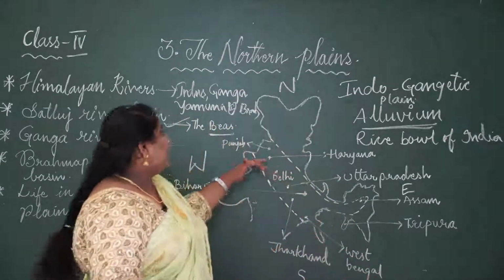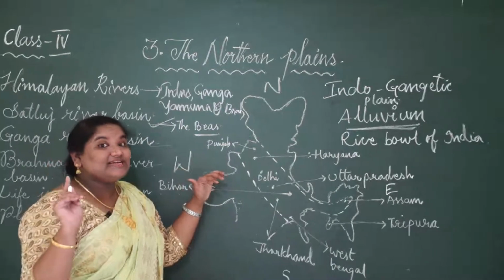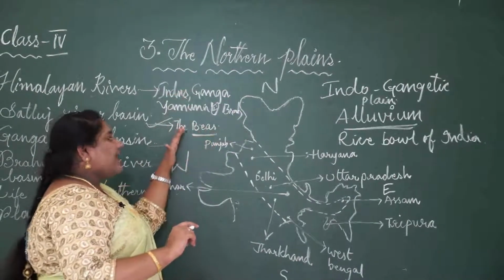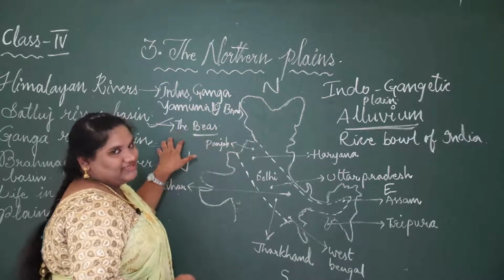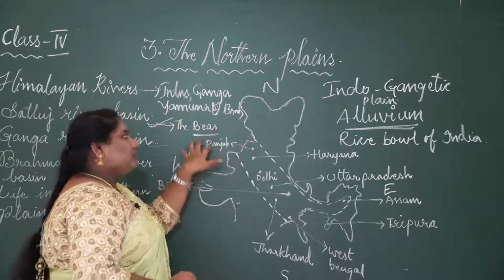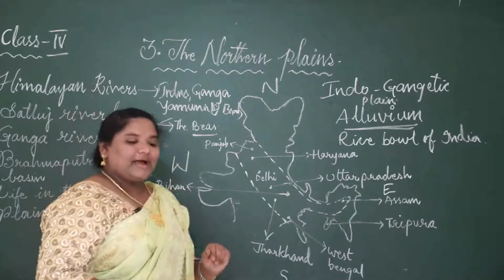What is the neighboring country to the north? We have learnt in the first lesson. What is it? Pakistan, Afghanistan. So to the north we have Pakistan. So this flows to Pakistan. This river Beas, the Satluj river, flows in the southwest direction and meets our neighboring country Pakistan.